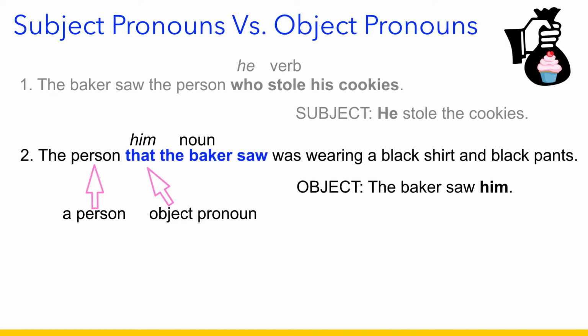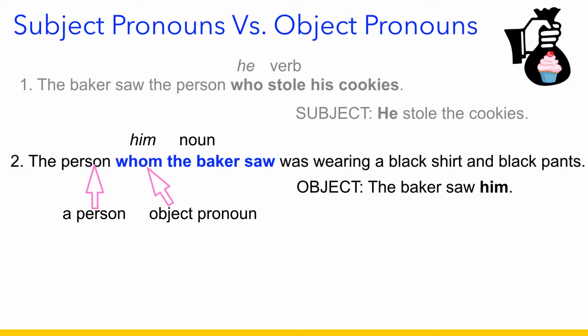The person that the baker saw was wearing a black shirt and black pants. But with object pronouns, there are 2 more options. We can also say whom. The person whom the baker saw was wearing a black shirt and black pants. This is a little more formal.